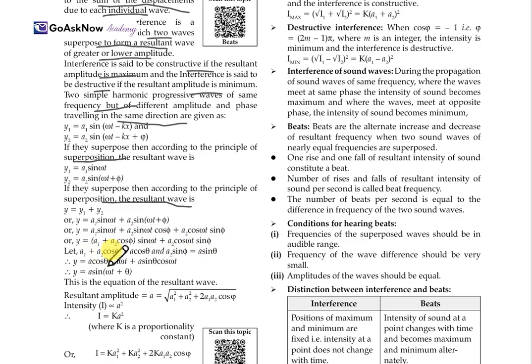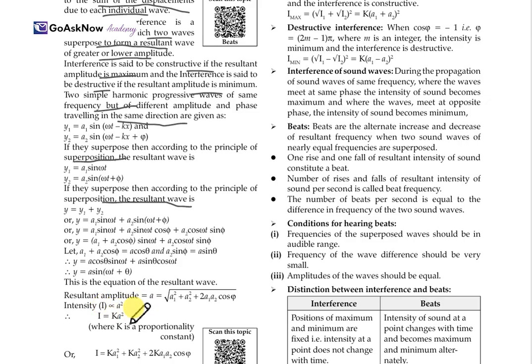Let a1 + a2 cos φ = A cos θ and a2 sin φ = A sin θ. Putting these in, we get y = A sin(ωt + θ). This is the equation of the resultant wave. The resultant amplitude is A = √(a1² + a2² + 2a1a2 cos φ). Intensity is directly proportional to the square of the amplitude.